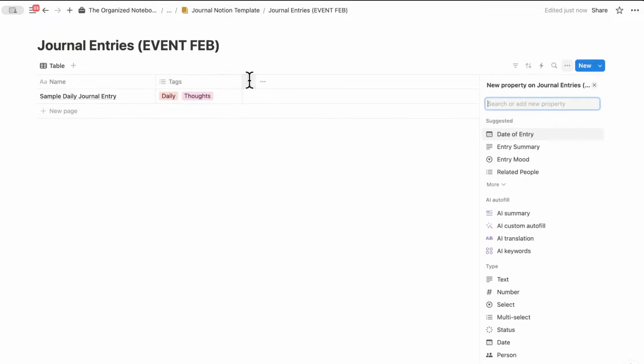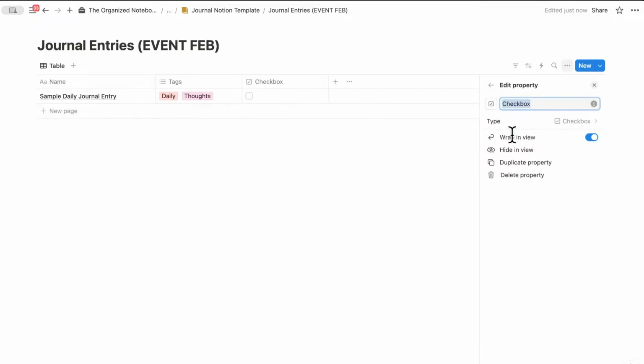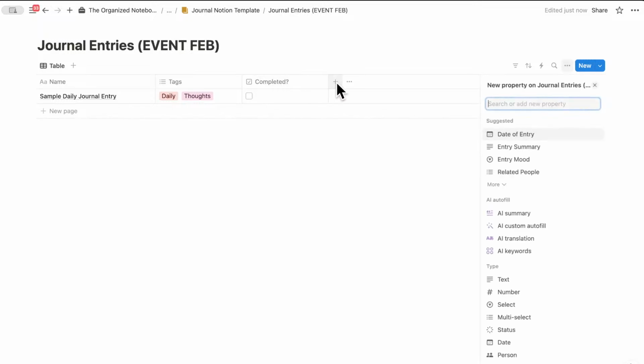Then we can add a checkbox by clicking checkbox, and this one can be completed. So when you complete your journal entry, you can click this and it's going to go out of the incomplete into completed. So this can be really useful. And then another thing that we can add is a date. So we're going to click here, date.